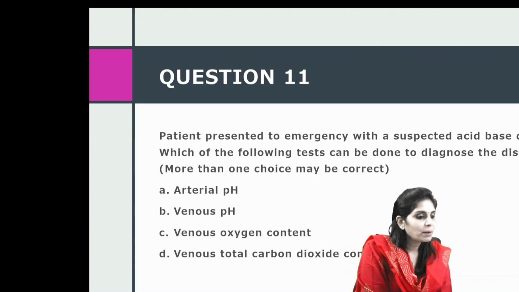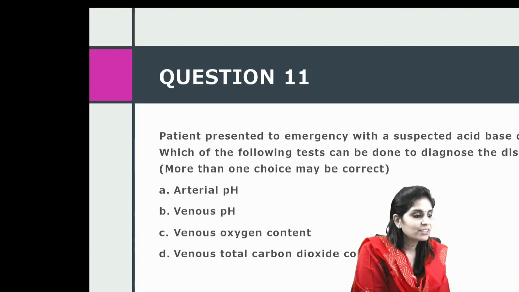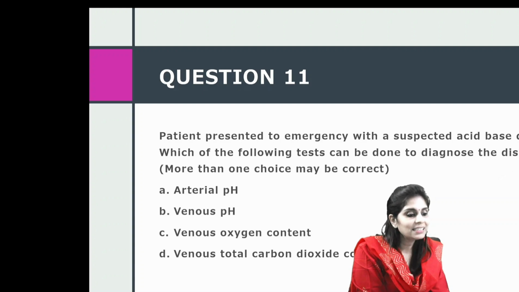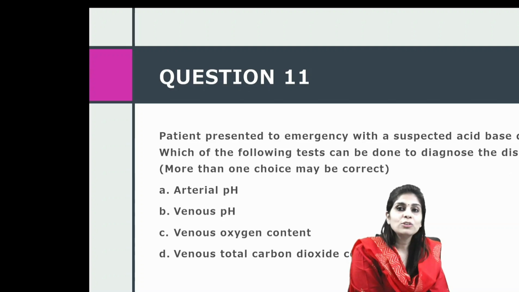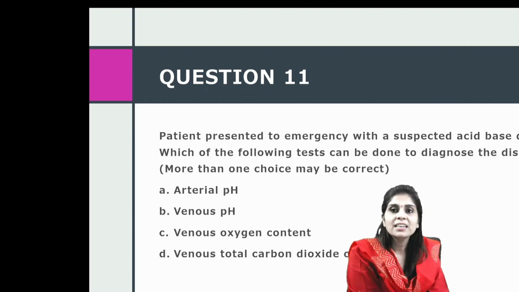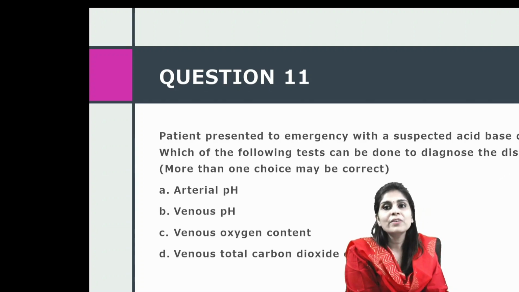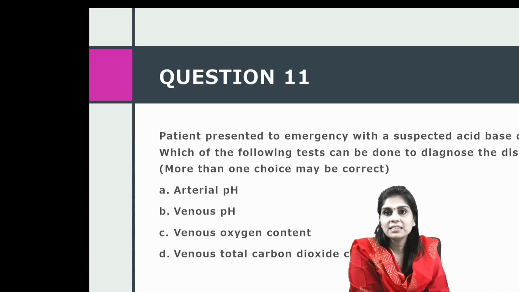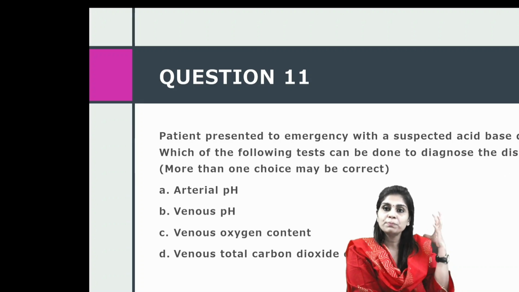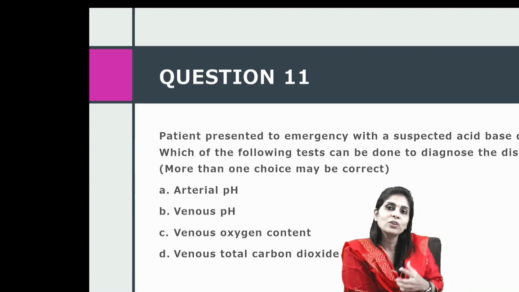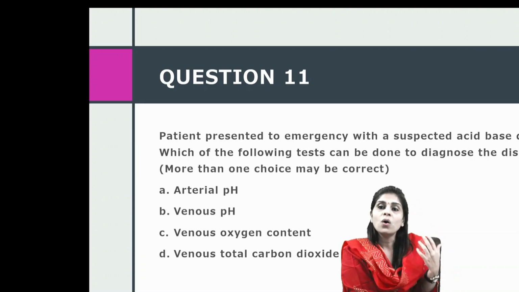Patient presented to emergency with a suspected acid-base disorder. Which of the following tests can be done to diagnose the disorder? So whenever there is a suspected acid-base disorder, we have always been told that we do arterial blood gas analysis. But the interesting aspect is you need arterial blood gas analysis only when you want to check oxygenation status of the person. Only when you have a suspicion about the respiratory system of the person, you want to find out whether there is an obstruction defect or a diffusion defect.